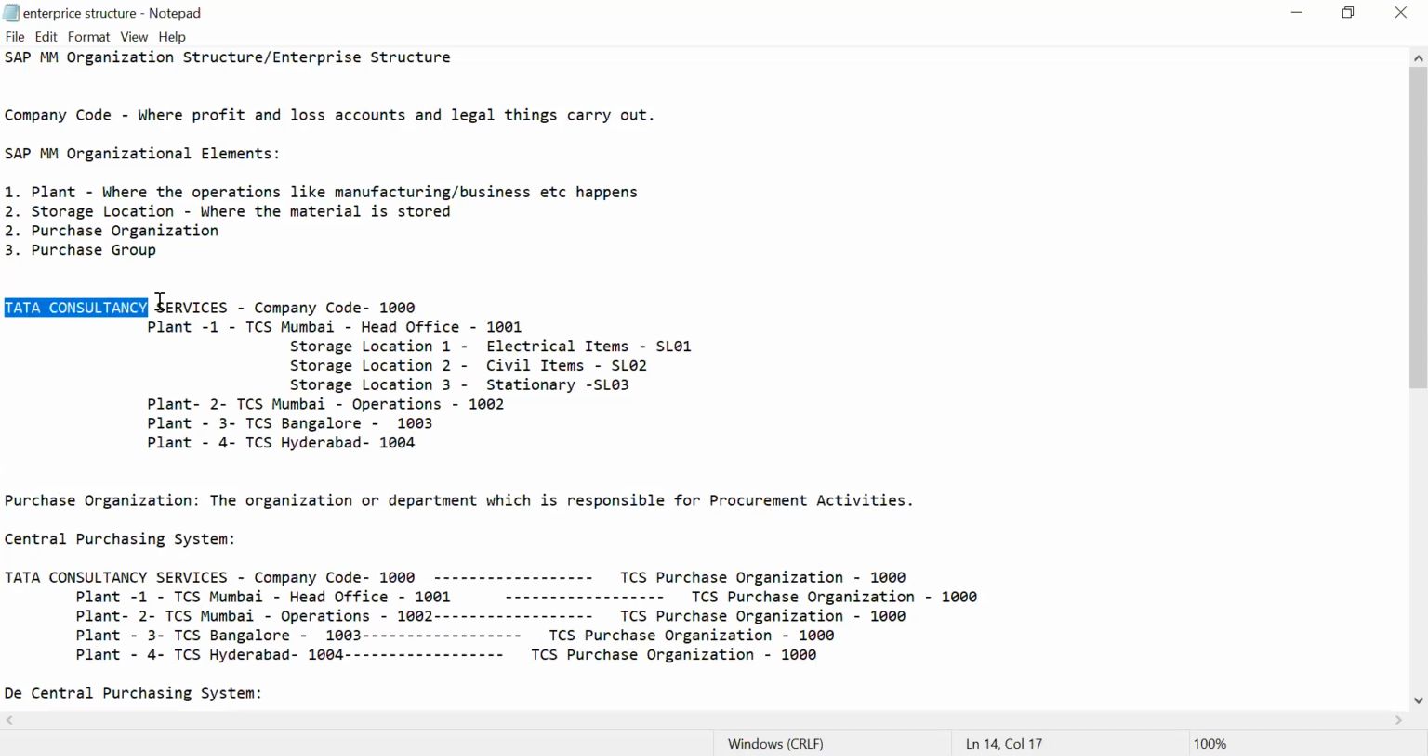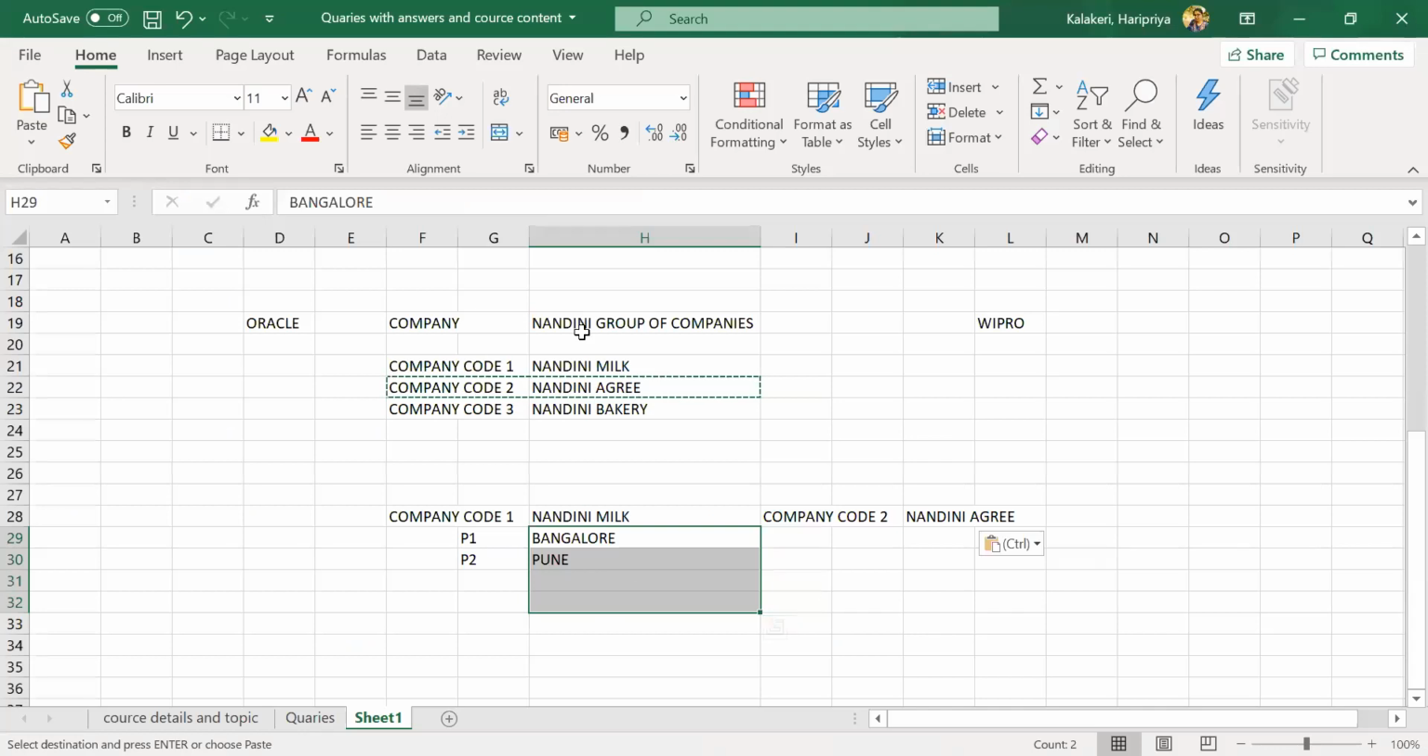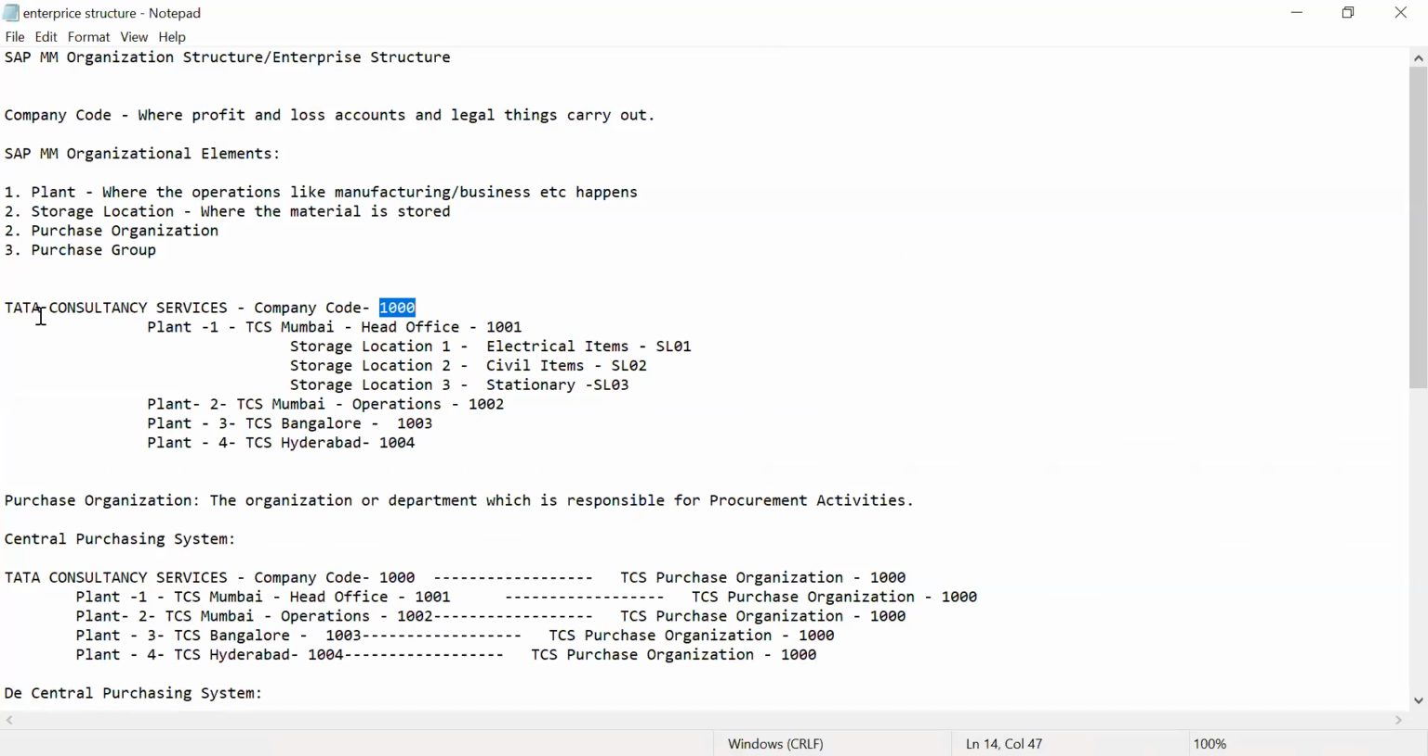Okay. Let's take TCS, Tata Consultancy Services. So we want a company code. So we have defined a company code, let's say 1000. Nandini is a company. Nandini Milk is one company code we are defining, right? I am giving one code, 1000. Here in this example, TCS Services is a company code. For this one I have given the code 1000. This may be alphanumeric also.